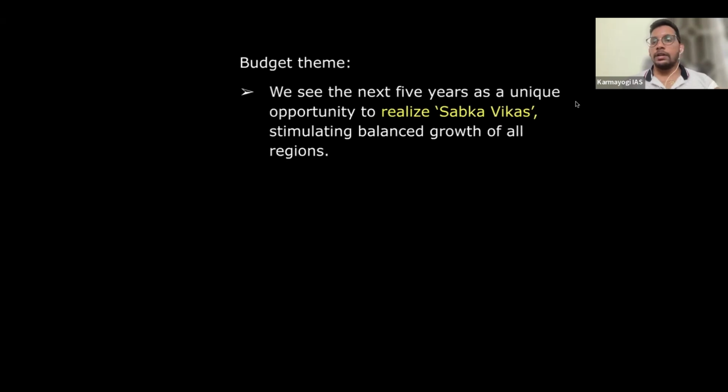Fine. Let's move ahead. Now the budget theme, understand this particular thing. Whatever budget the government has been proposing for a few years, the aim is to achieve a developed India by 2047. Whatever the government wants to do in the upcoming years, the objective is already fixed: whenever we complete 100 years of independence, we should be a developed country. Last year's budget was also the same, right? The theme was given as Sabka Vikas, but the objective is a developed India by 2047. So whatever taxes are collected and whatever expenditure is done, everything was kept in mind to achieve a developed India. That is the objective of the ongoing budget.